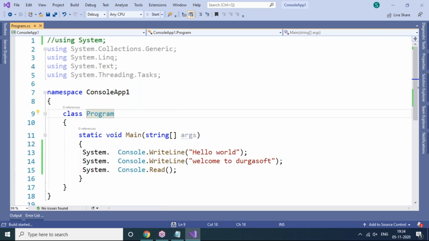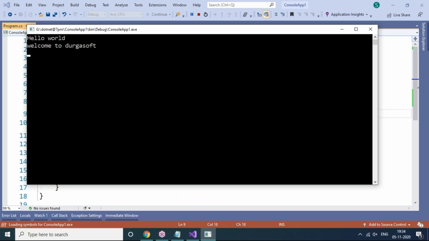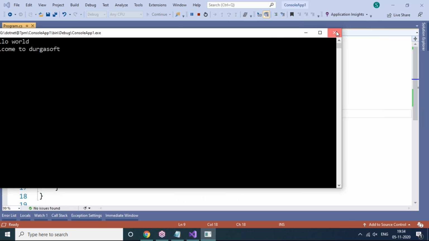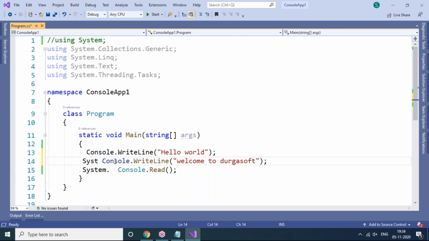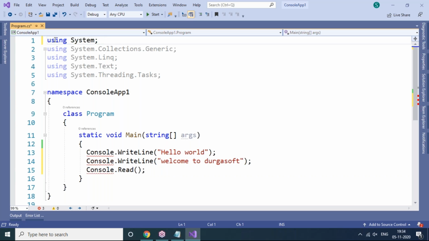Now you can see when we execute this, it will work fine. But it is not good practice to include it on every line. Why? Because if you write 50 lines, you have to write System dot 50 times, and that's not a good idea. So it is better to include the namespace in the header section. That will be the better practice here. So this is the console program we have seen.